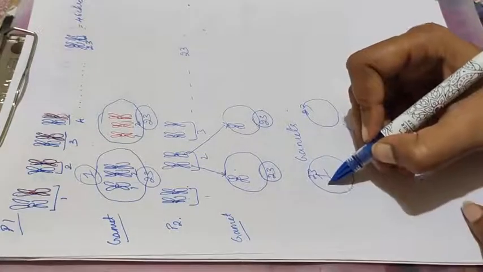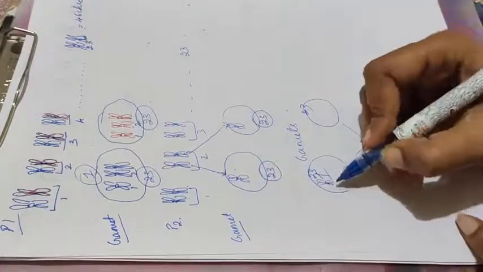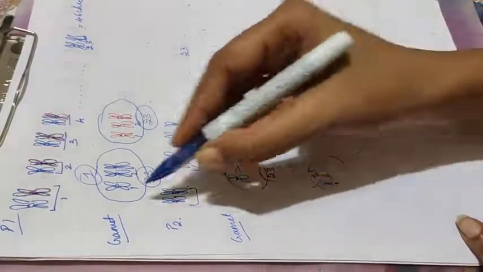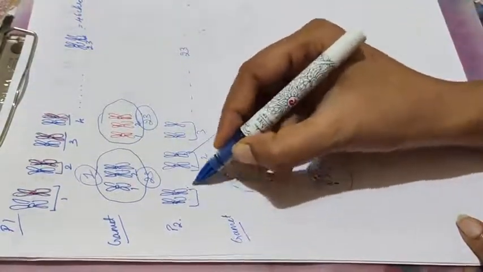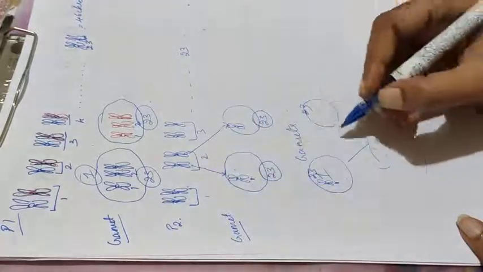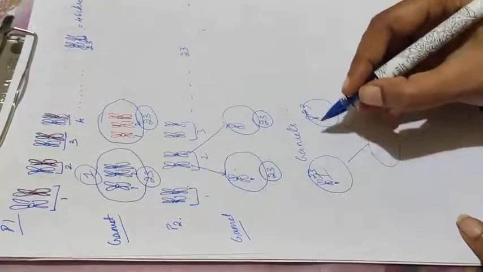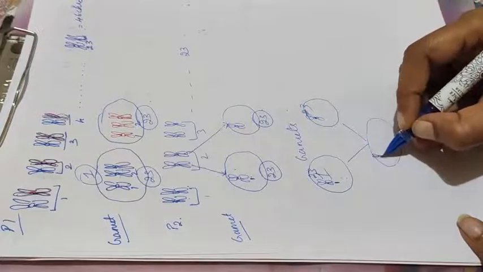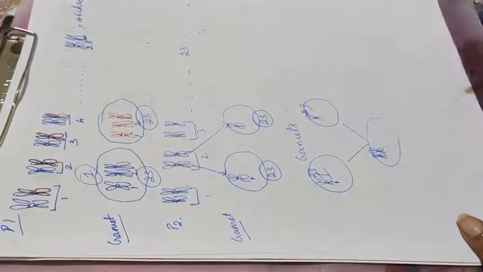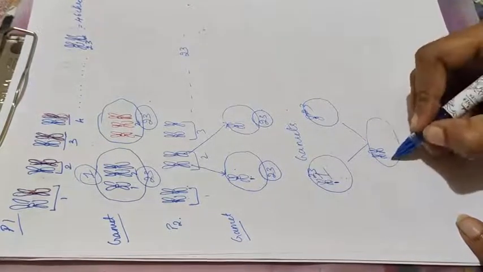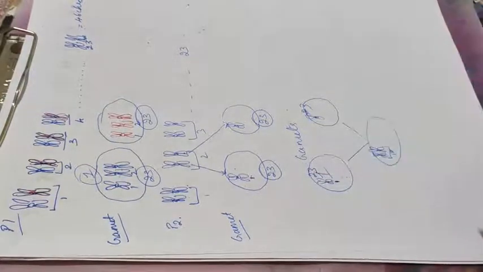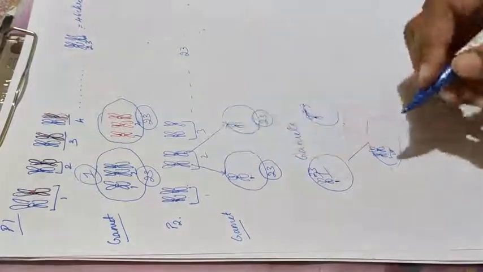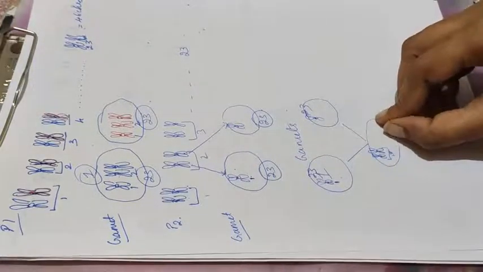Now whatever chromosome is present here, this was 1. This one I am talking of. Similarly here also, out of the first pair, 1 is here. Now what happens here is, these two will pair. These two will pair to form the first pair. And similarly here also, the second will pair.